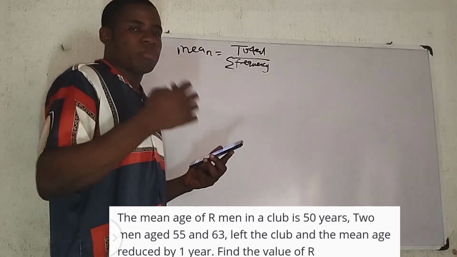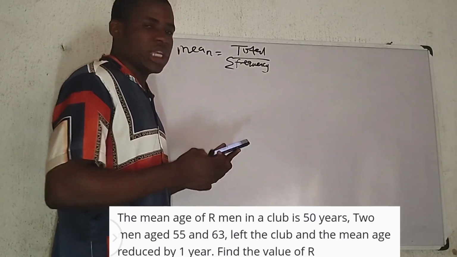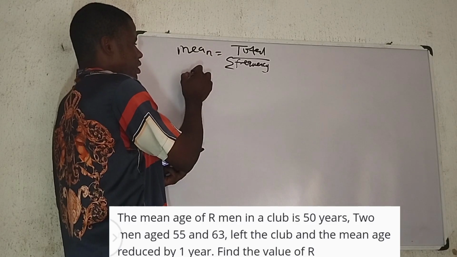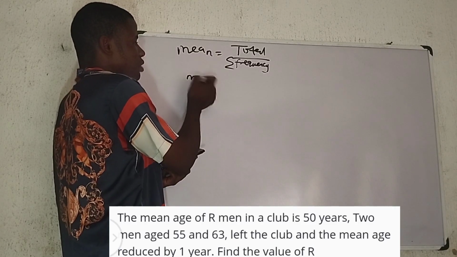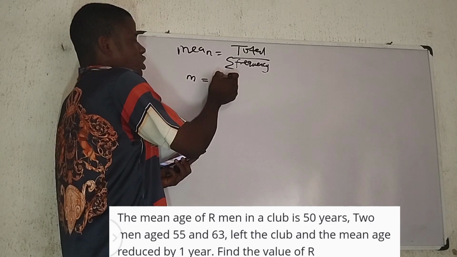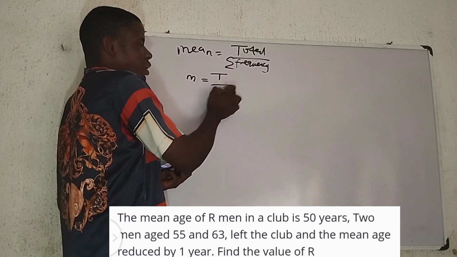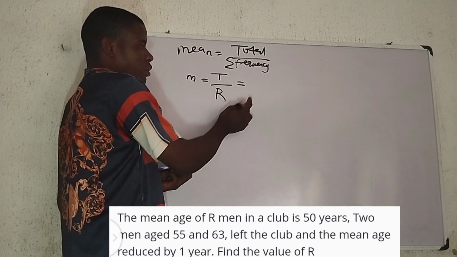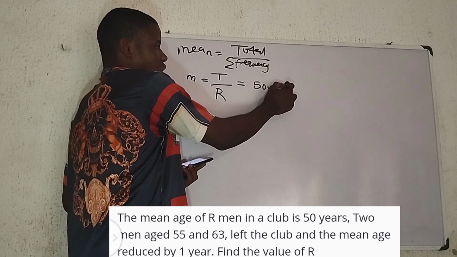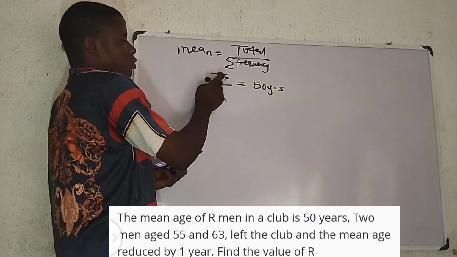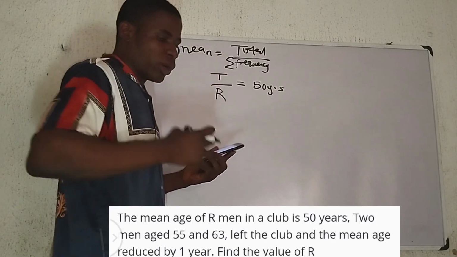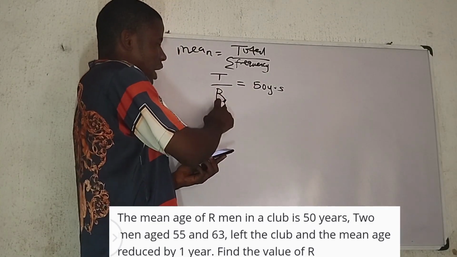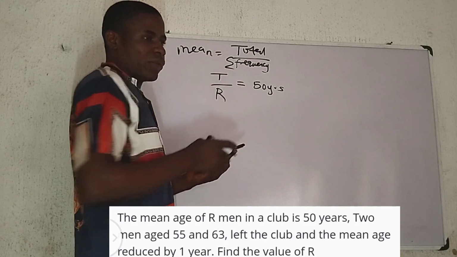So if you want to find the mean of those R men, the mean is the total over how many men, R number of men, and they say it is 50 years. So the mean is the total of the ages of the R men over R, which equals 50 years. That's the formula we are using.